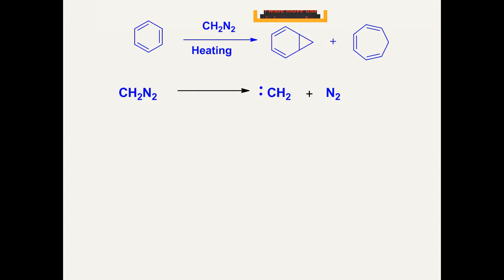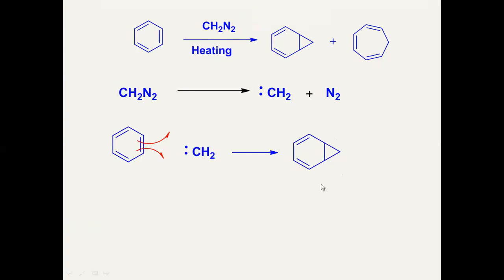Carbenes are highly reactive. Therefore, they attack almost all types of compound which contain certain labile functionality or certain sites of reaction. So definitely this benzene is having the pi bond site of reaction. Therefore, that carbene reacts with one of the pi bonds of benzene ring, and that will form a very simple direct product, cyclopropane formation of the benzene. So this one product is from this.